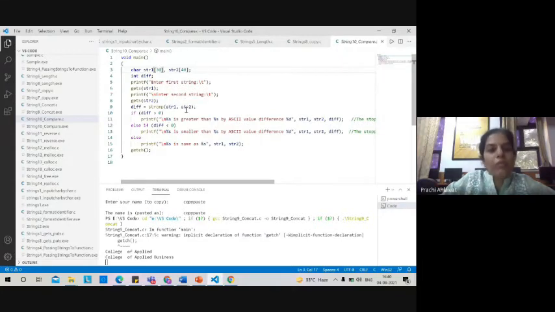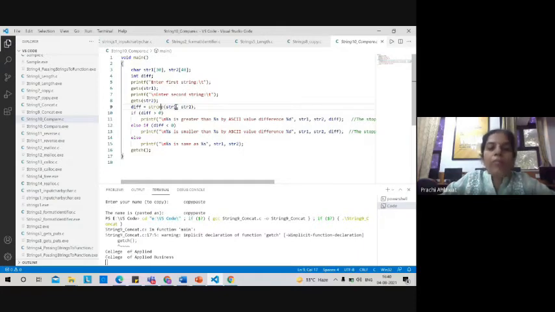As you can see, we have the first string, the second string, and we are calculating a diff value. Why? Because string compare returns an integer value, and it generally returns one of three values: 0, -1 or +1. These three values string compare returns under all circumstances.